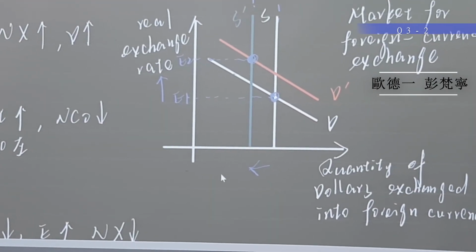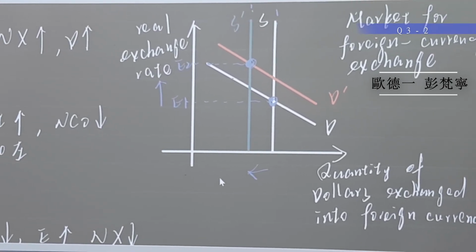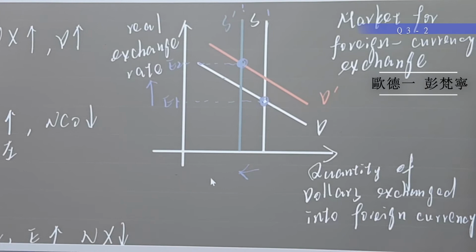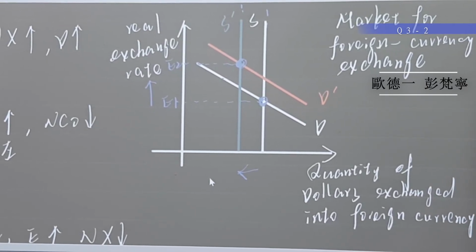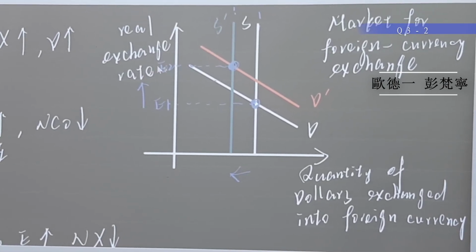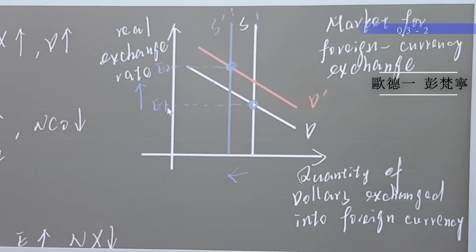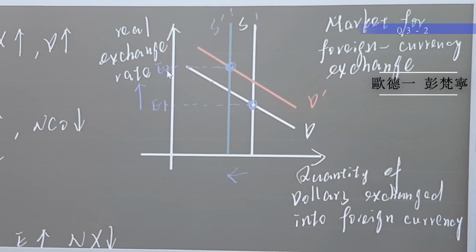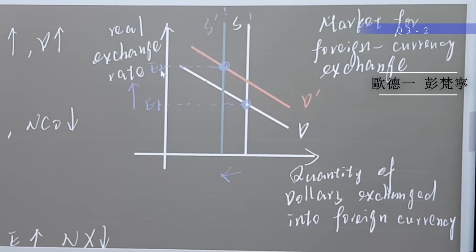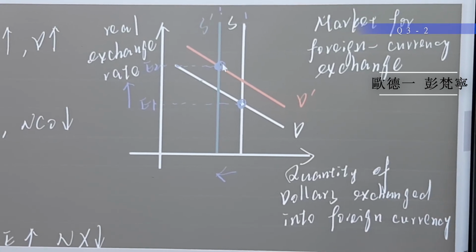For the third part, President Trump believes that trade policy can benefit the U.S. economy because net exports of the U.S. will increase. According to the above analysis, it is not the case. To put it simply, trade policy will raise the real exchange rate in the U.S., like this. It will go from point E1 to point E2, which makes our goods more expensive to others. So the net exports will fall instead, from this to this.